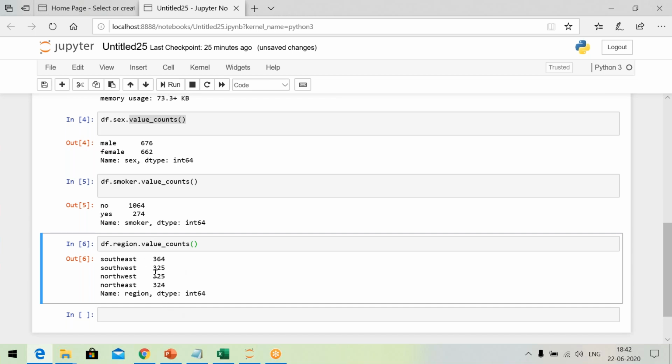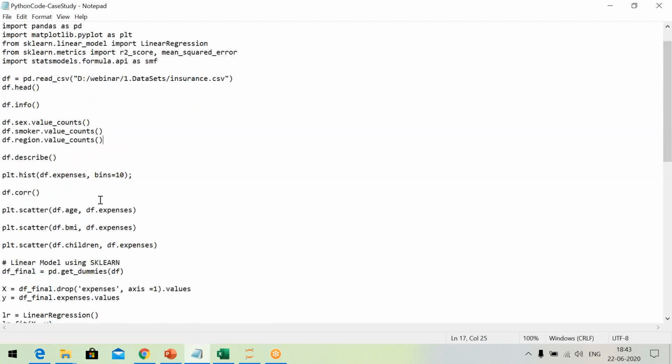Now what do I want to say? My data set should represent real life. Then only will whatever results I get on the basis of my data set be applicable and accurate for the population. So first of all, we should ensure that our data set is a good one. Now let us execute the next one.